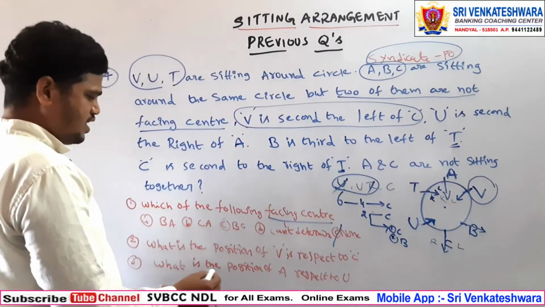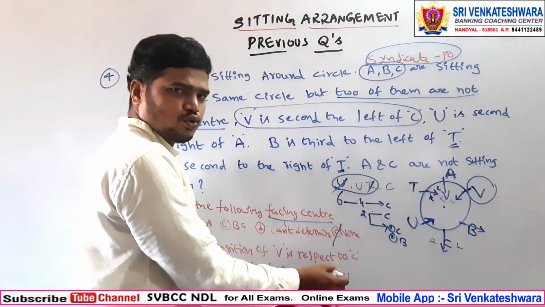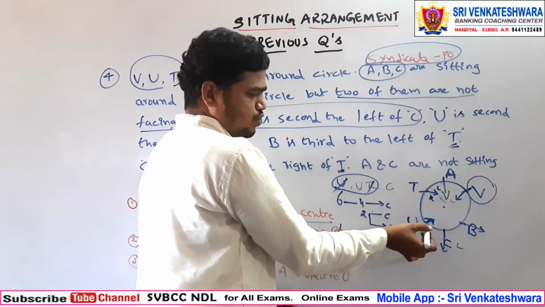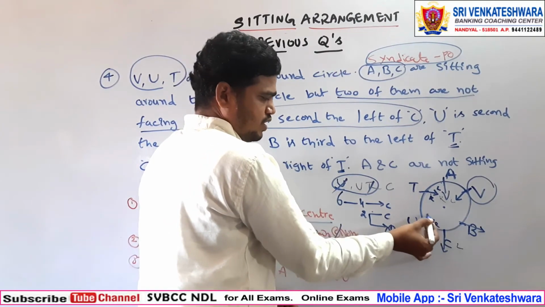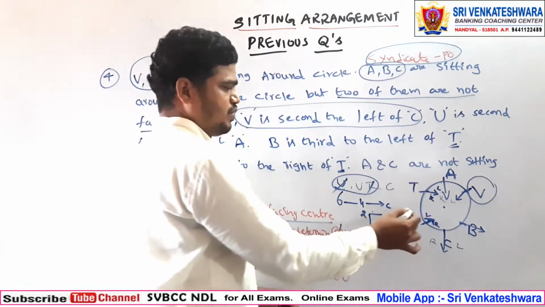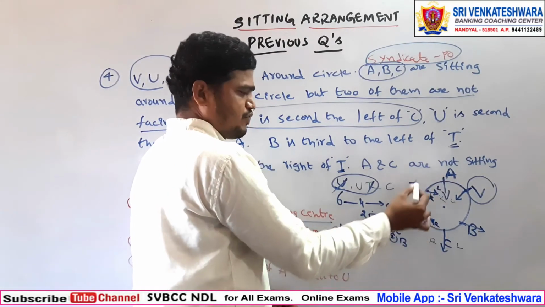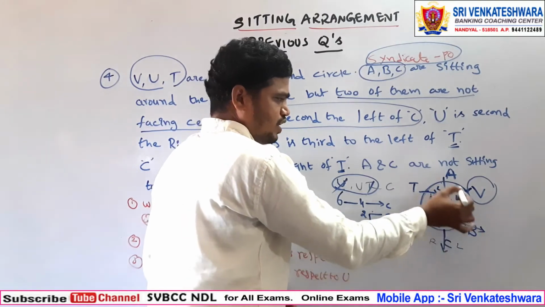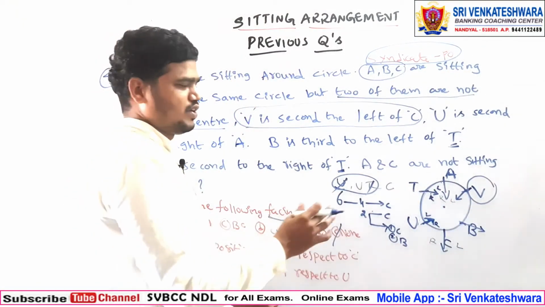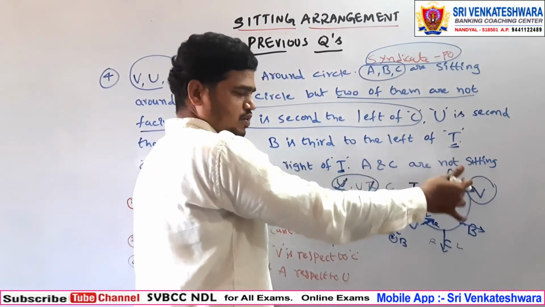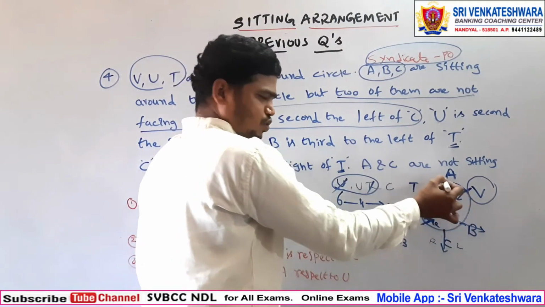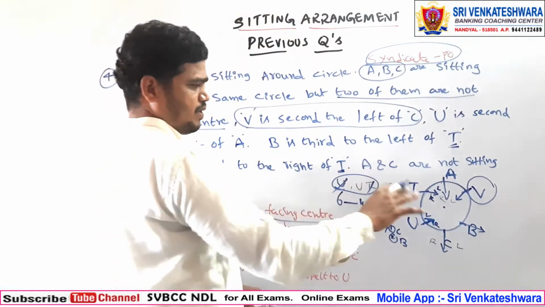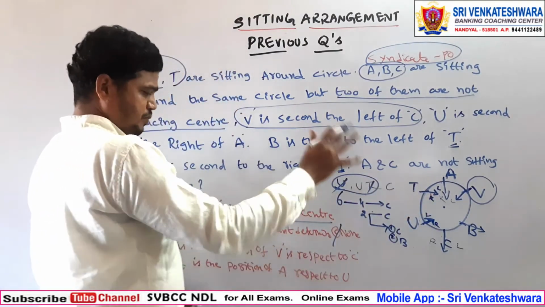Next, what is the position of A with respect to U? So U is here. This is the right for U and this is the left for U. So what is the position of A? If you take it from the left side, this is the second left. If you take it from the right side, 1, 2, 3, 4. Based upon your options, if they are based upon the right, it will be the fourth right. Left means 1, 2, second left. Based upon the option you can go for that one. So in this manner you can solve here.